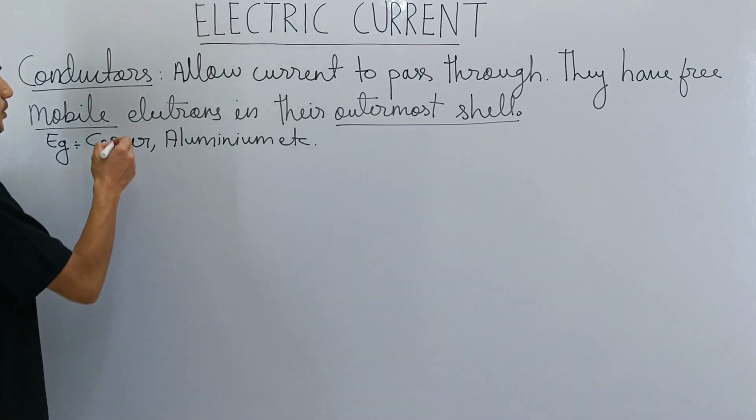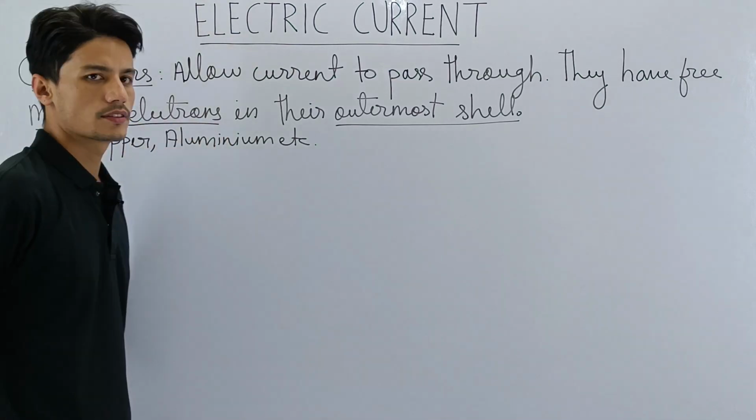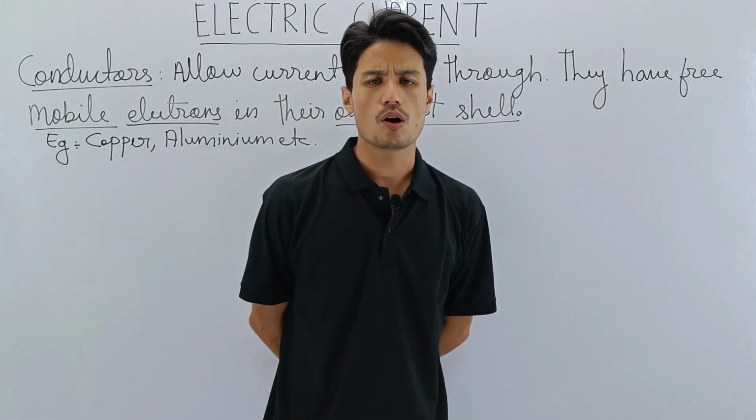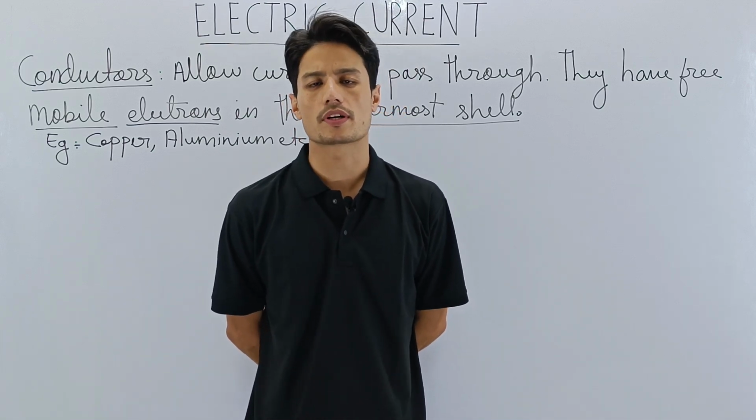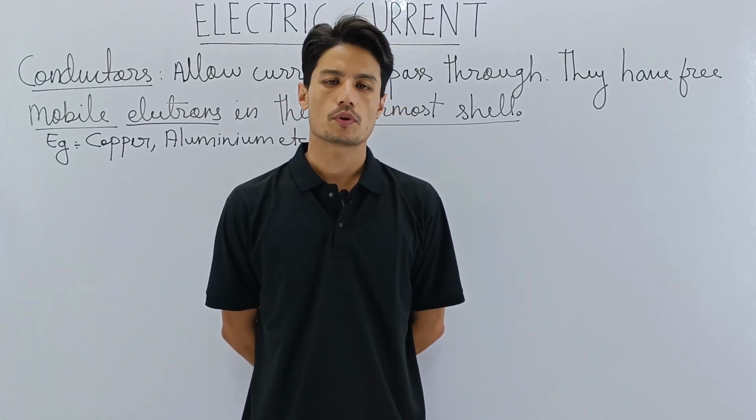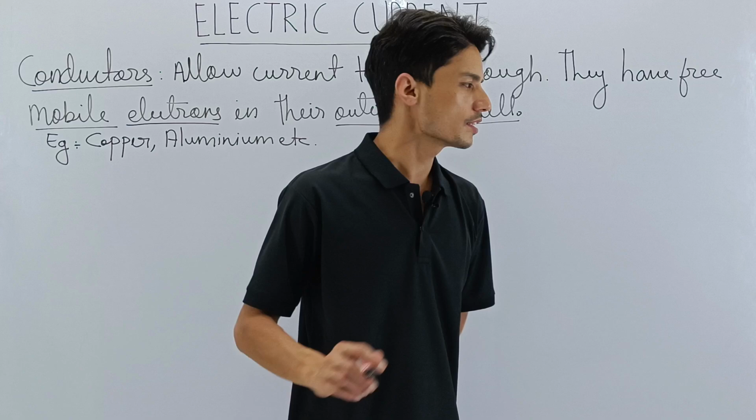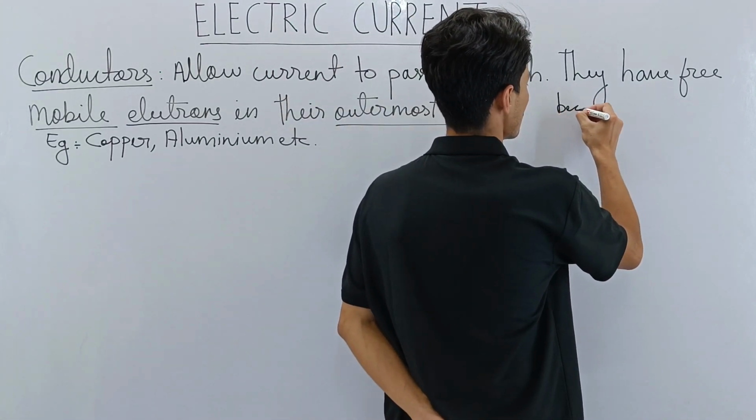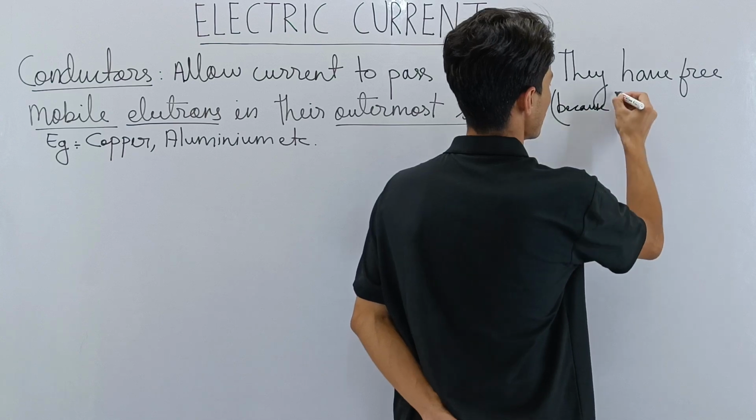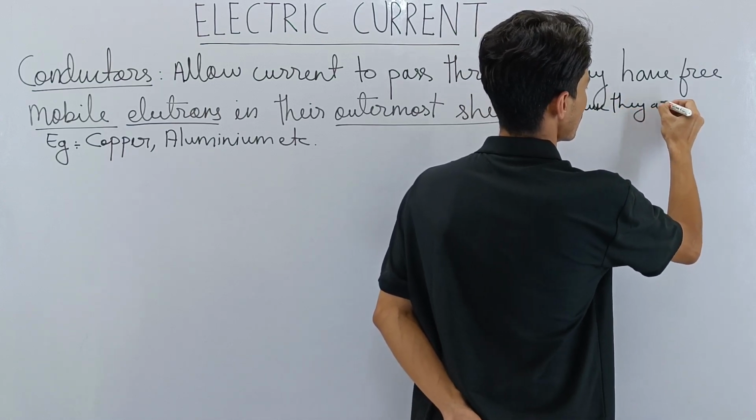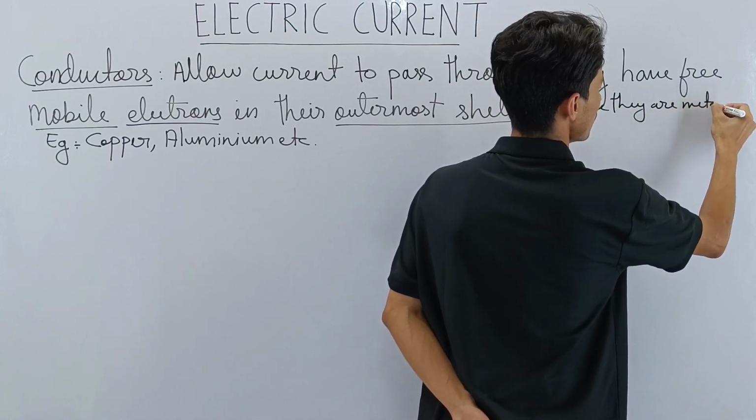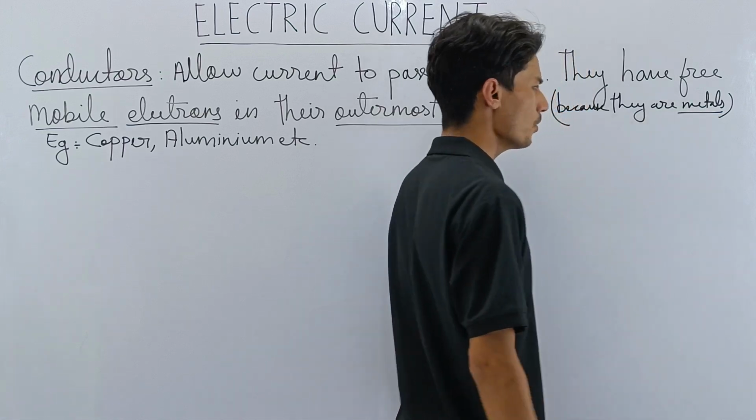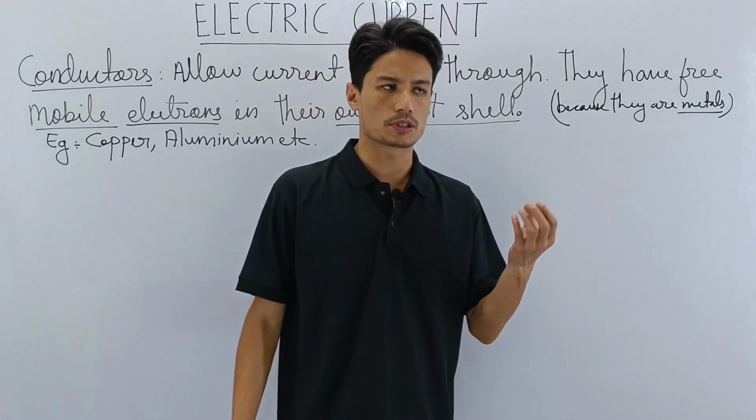Now how come they have got free mobile electrons in the outermost shell? If I ask you this question, what will you answer? Anyone? The answer is because they are metals. Now, why is the answer because they are metals?